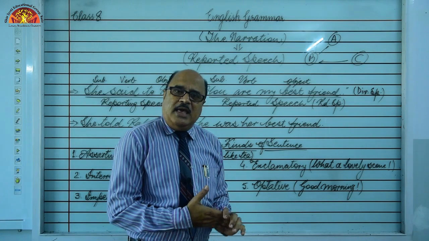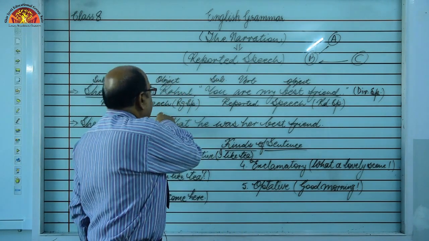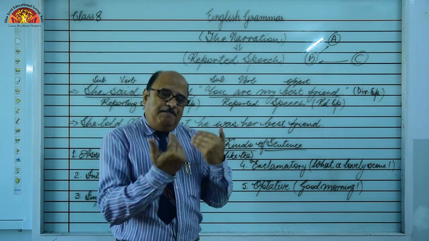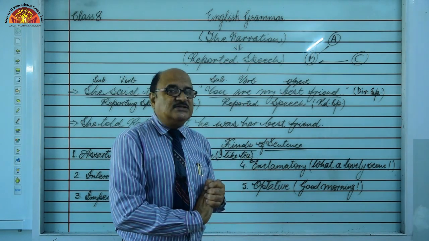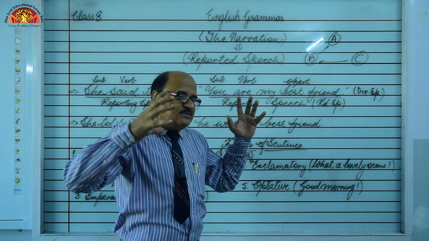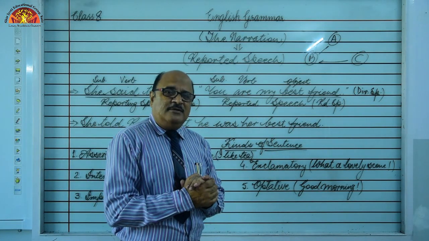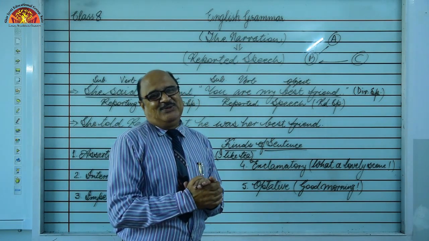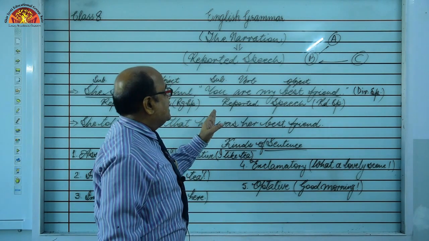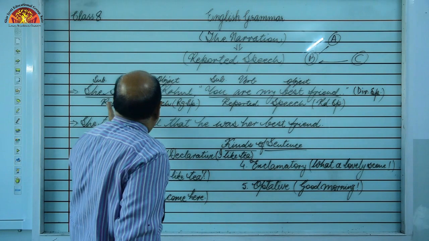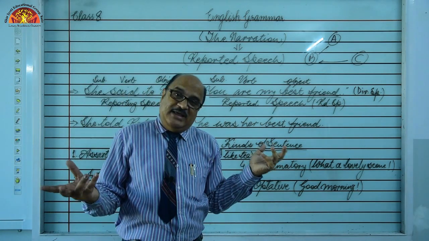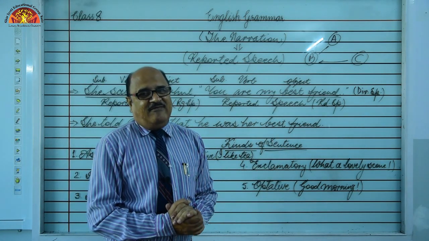And do not think that every time reporting speech is used in the beginning and reported speech comes later. No, this is not necessary. Sometimes the examiner may confuse you and the given sentence may begin with, "You are my best friend," said she to Rahul. In this way also it can be given.